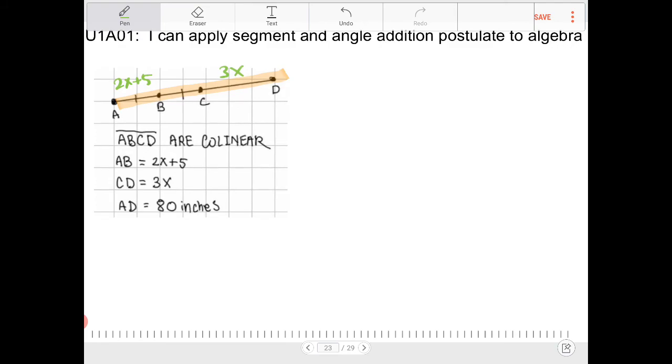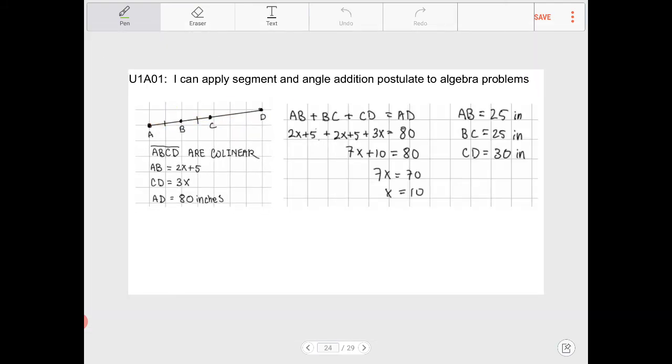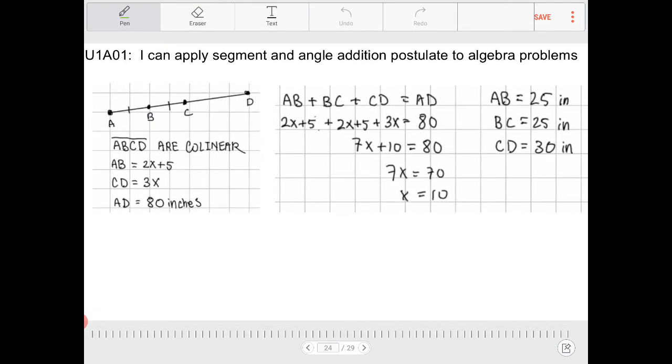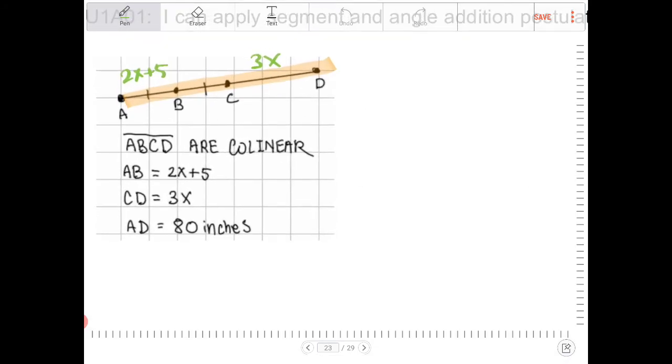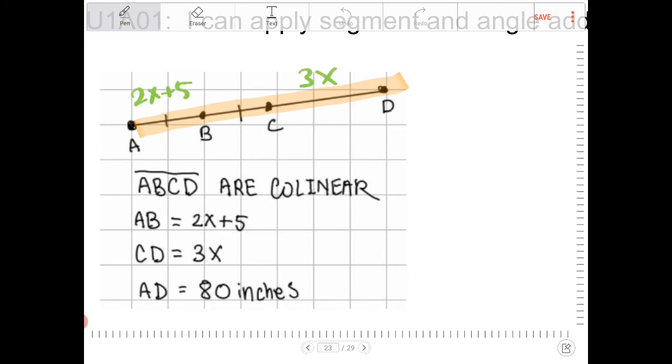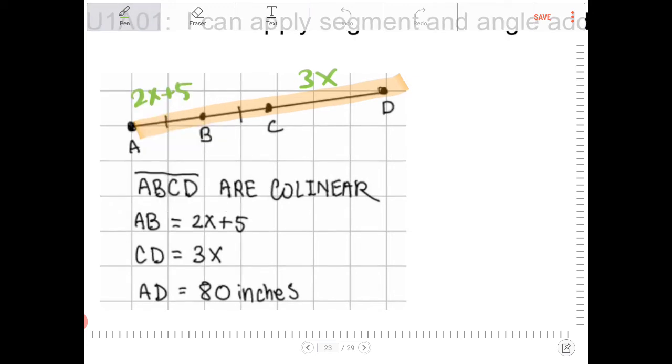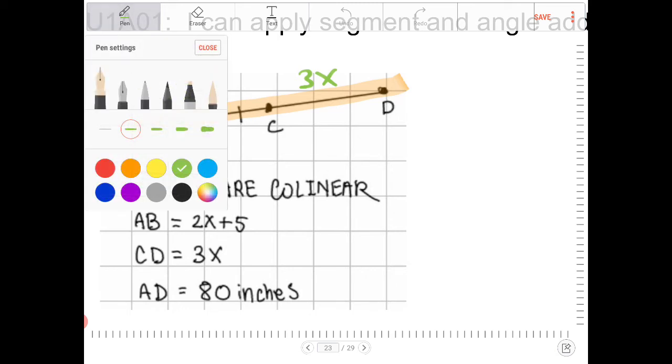What am I trying to solve for here? I don't think I wrote down the problem. Oh, I'm sorry. I skipped ahead a little bit. My mistake. You're trying to solve for, well, I don't think I stated it, but let's try to figure out what x is, okay? And then after we figure out what x is, let's try to figure out what AB, BC, and CD is.